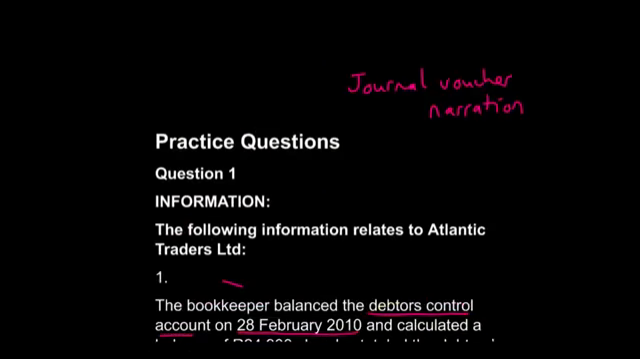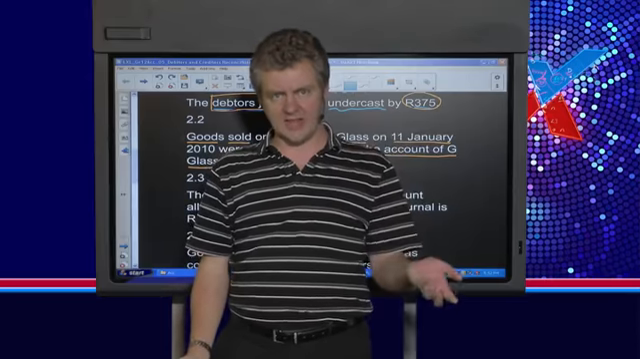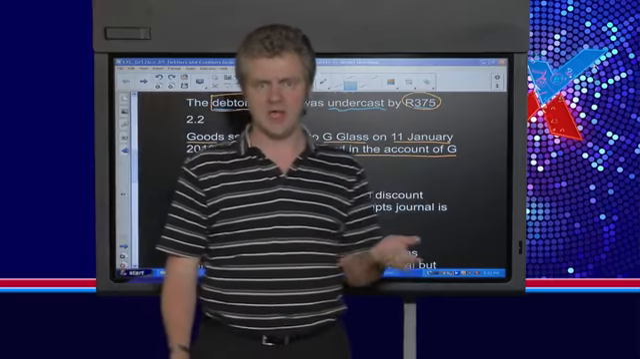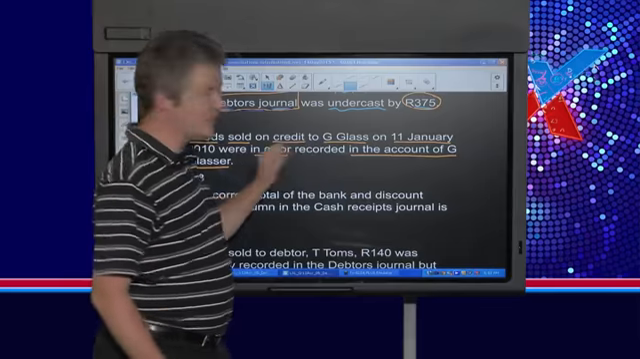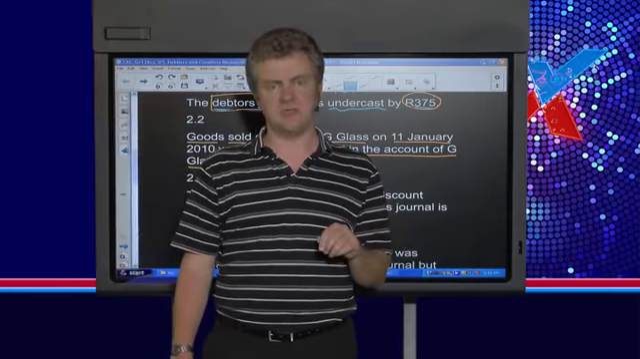The next piece of information tells us that goods that were sold on credit to G Glass on the 11th of January were in error recorded in the account of G Glasser. So what we've actually done is sell goods to one debtor, G Glass, and by mistake we recorded it in the account of another debtor, G Glasser. So we've put this amount in the incorrect account. What you need to see, mindsetters, is that this isn't going to affect anything.